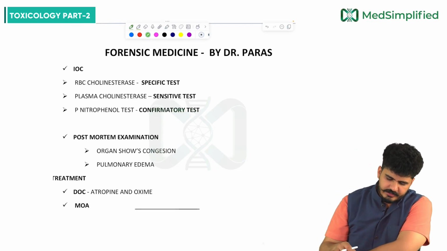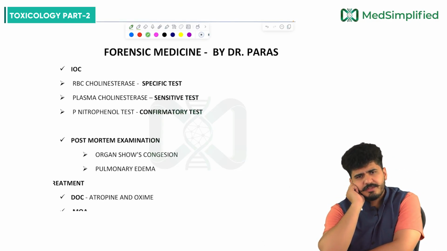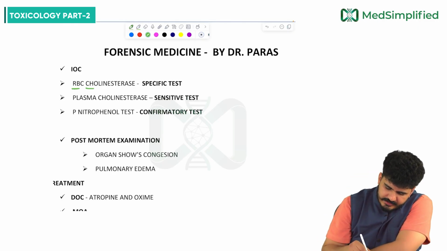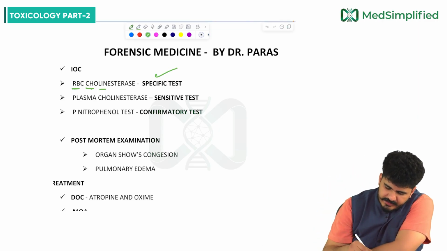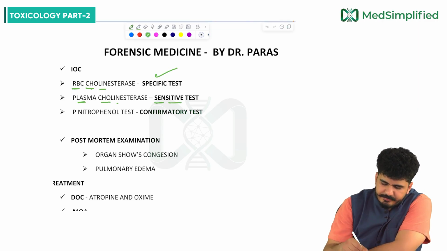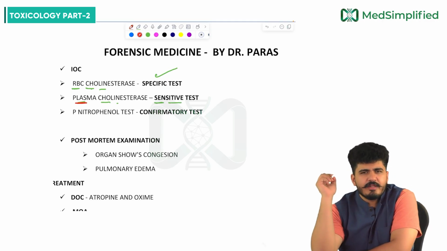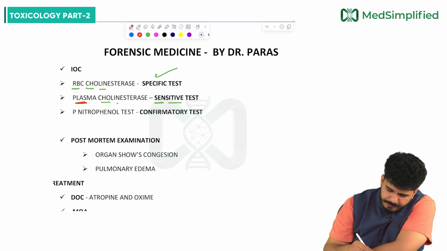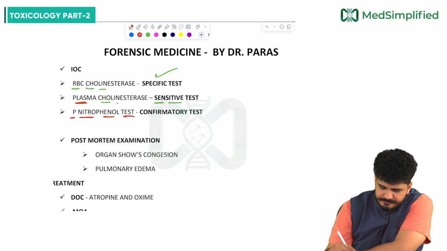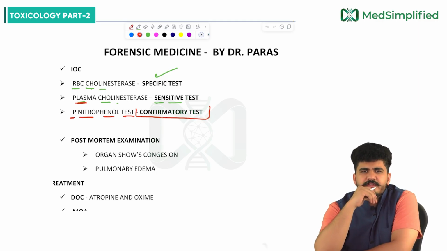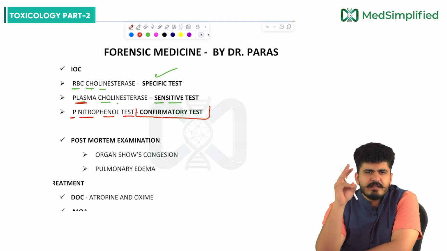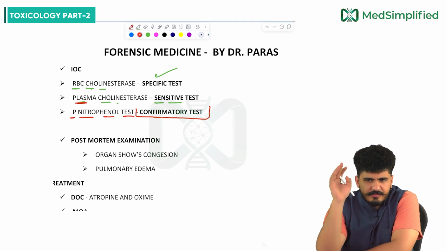Investigation of choice in this agricultural poisoning: RBC cholinesterase is the specific test for organophosphate poisoning. Plasma cholinesterase is a sensitive test. Plasma is sensitive, RBC cholinesterase is specific. And the P-nitrophenol test is a confirmatory test, my dear friends. So we have read the specific test, the sensitive test, and the confirmatory test so far.